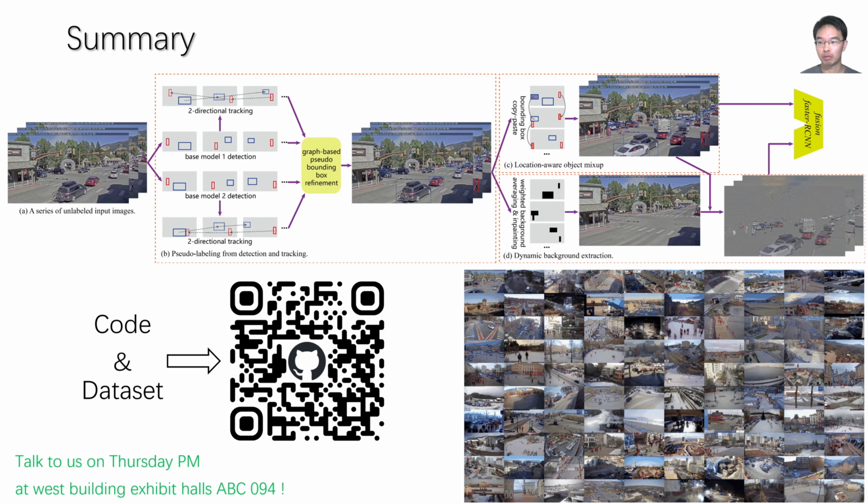In summary, we propose an object detection framework that can adapt to different scenes effectively without any human annotation. We also collected and published a dataset for everyone who is interested in this scene adaptation object detection problem to train their methods and evaluate the results. Please visit our project page to download our dataset and run our code.